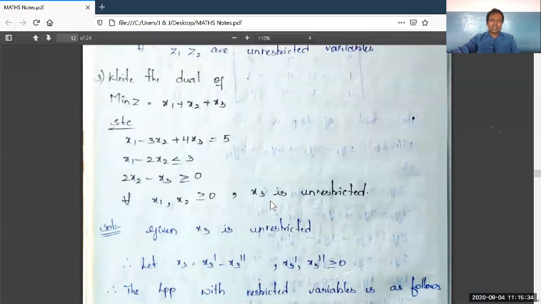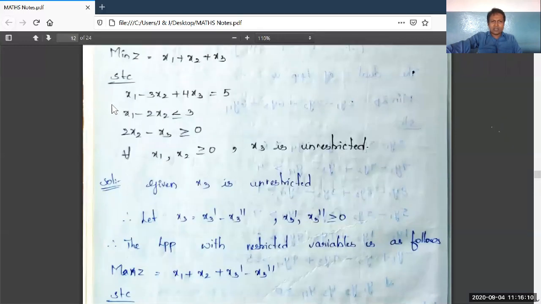It is the other problem containing constraints of equal to type, one is less than or equal to, one is greater than or equal to, and one variable is unrestricted, right? It is the second problem of this kind of LPP containing the equal to sign and unrestricted variable, and this LPP is containing the objective function of minimum type, right?